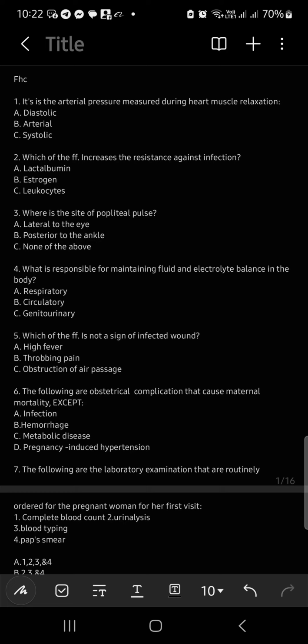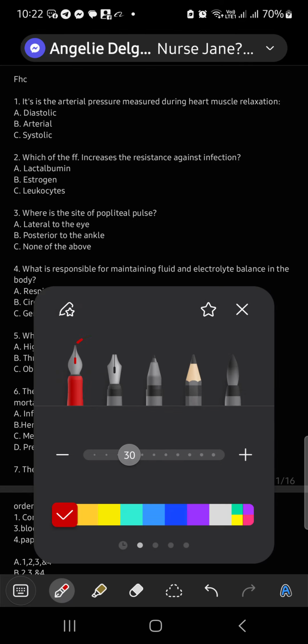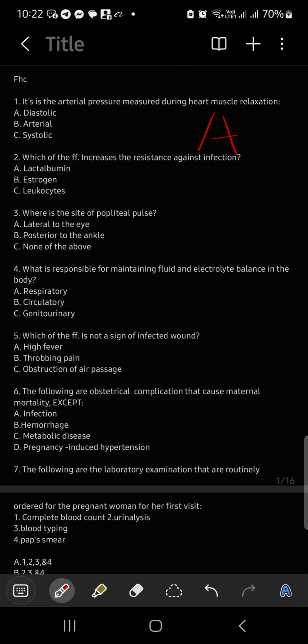Here is the rationale for your FHC first part. Arterial pressure, heart relaxation, that is your diastolic, isn't it? That's letter A. Which of the following increases your resistance against infection? Okay, lactalbumin.